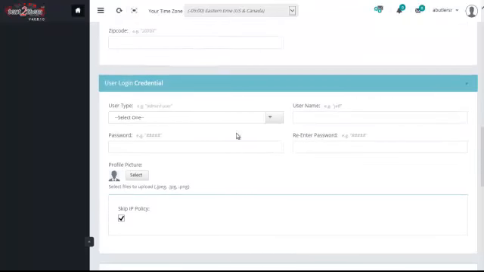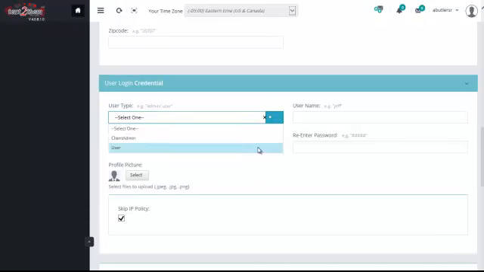Now these are the login credentials. This is very important. There are 2 types of login credentials. The person can be a user on the system, which does not have any admin responsibility, or it can be a client admin. The owner of the company or the IT manager would have to be the client admin, and you could assign other people to have admin responsibilities, or just a user.